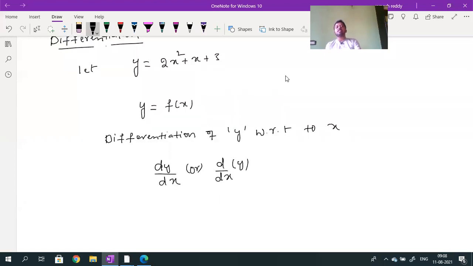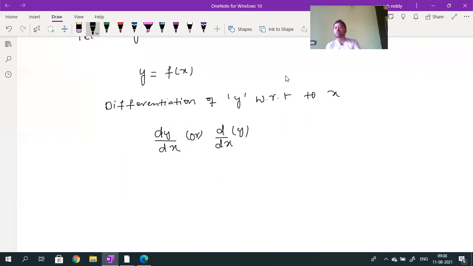But to differentiate y with respect to x, y should be a function of x. Then this dy by dx is called what? Differentiation of y with respect to x. It is also called the derivative of y with respect to x. Don't be hurried. I will show you all examples and everything. Just the name dy by dx will indicate the rate of change of y with respect to x, or the derivative of y with respect to x.